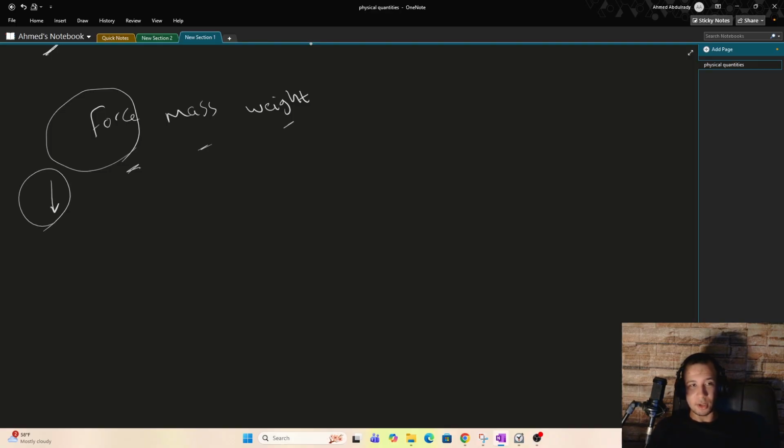So this is a type of force, gravity force. Two objects are pulling one another because they have mass. But let's put this aside right now. So we have some sort of force called the gravity force.